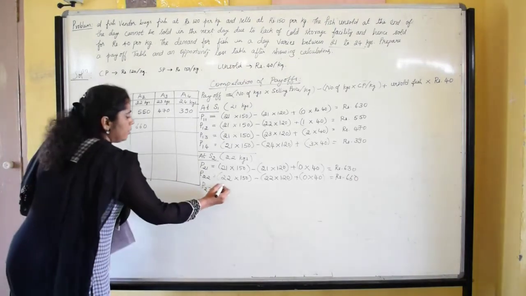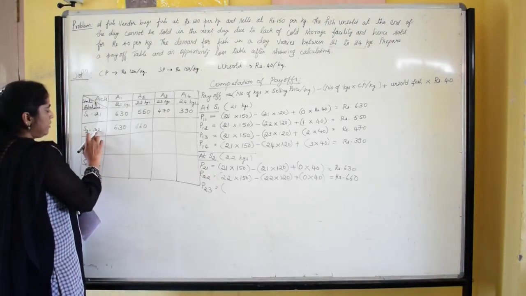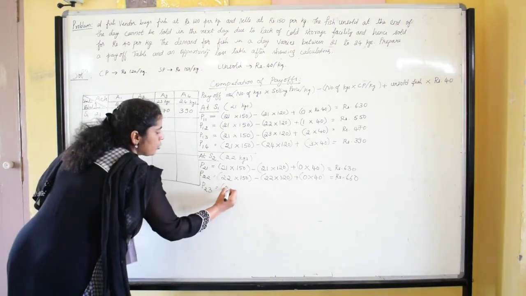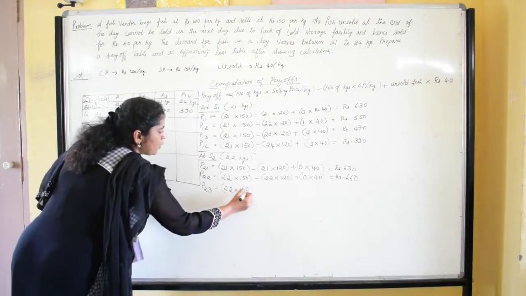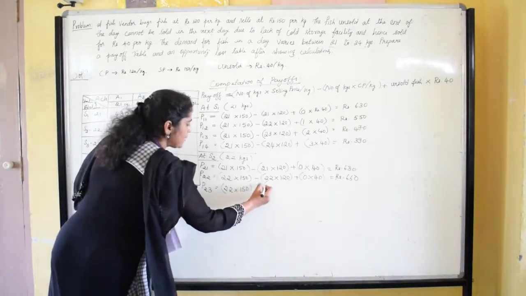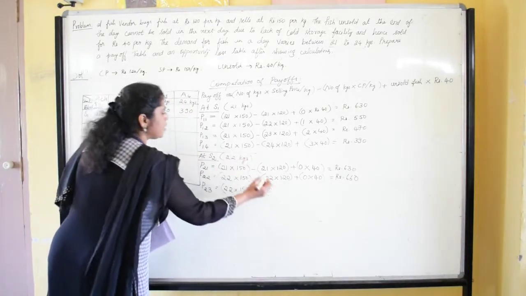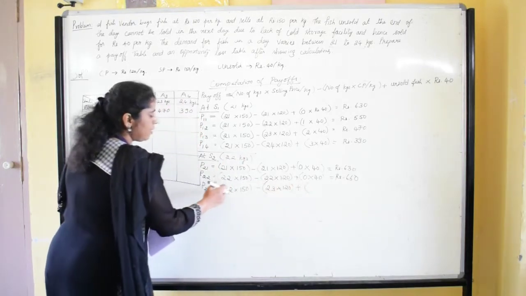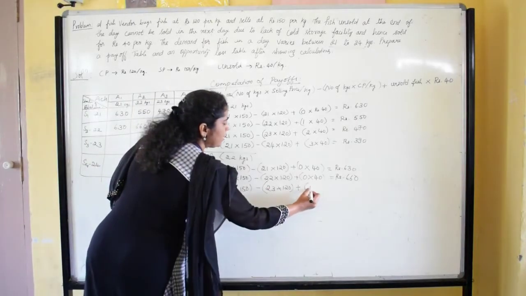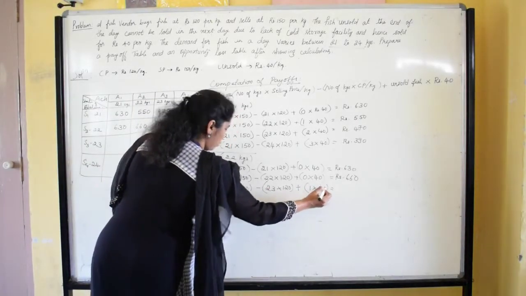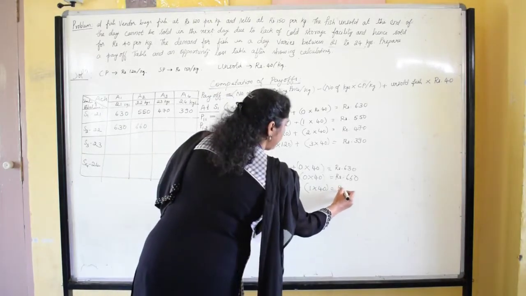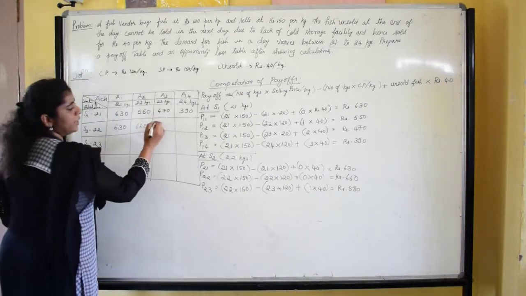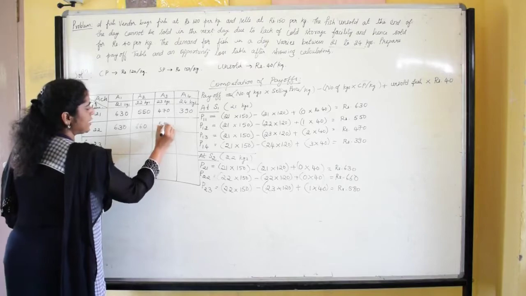So here, though the demand is for 22 kgs, the fish vendor has 23 kgs, and he will sell 22 kgs of fish in the market. So 22 into 150, minus 23 into 120, plus 1 kg left at the end of the day, so 1 into 40, that is equal to rupees 580. The payoff value at second row, third column is rupees 580.